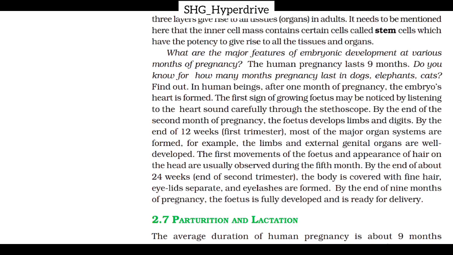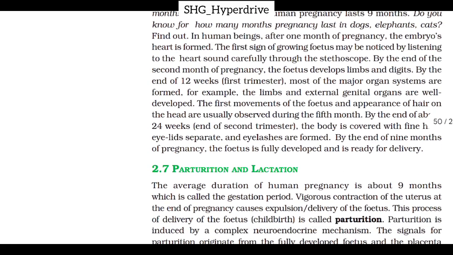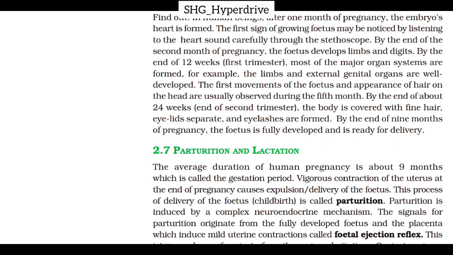By the end of the 12th week, the first trimester, most of the major organ systems are formed. For example, the limbs and external genitalia are well developed. The first movements of the fetus and appearance of hair on the head are usually observed during the 5th month. By the end of about 24 weeks, the end of the second trimester, the body is covered with fine hairs, eyelids separate, and eyelashes are formed. By the end of 9 months of pregnancy, the fetus is fully developed and is ready for delivery.